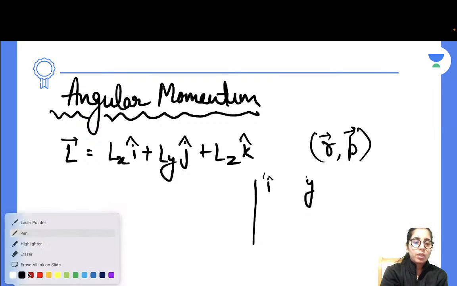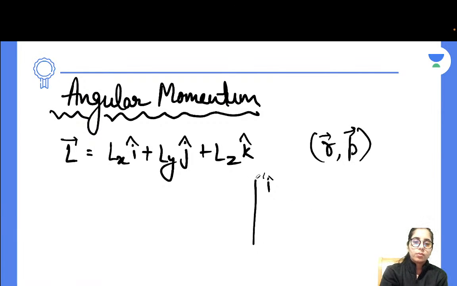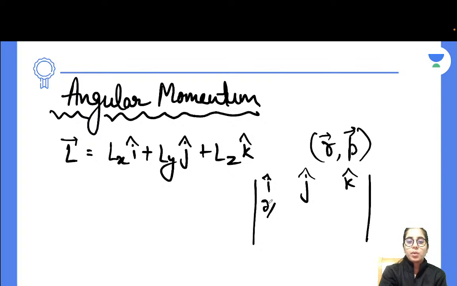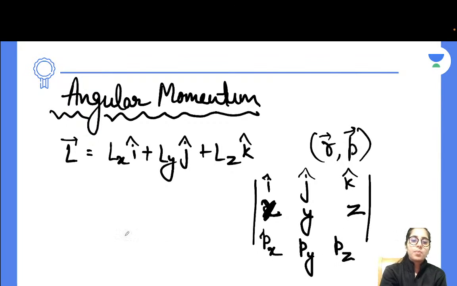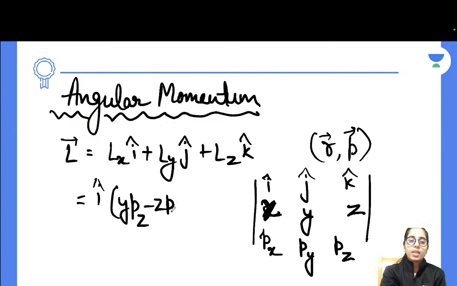So it's going to be i cap, j cap, k cap, delta. Okay, it's R cross P, which means x i cap, y j cap, z k cap, px, py, pz. What you will get from here, if I completely simplify it: i cap as it is, you will have y pz minus z py. That's what you get when you take the cross product of R and P.